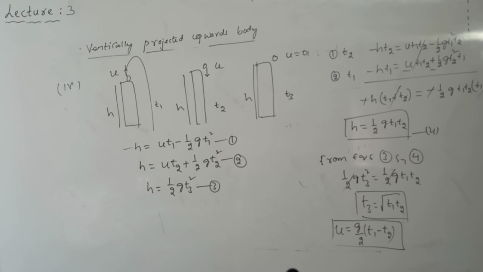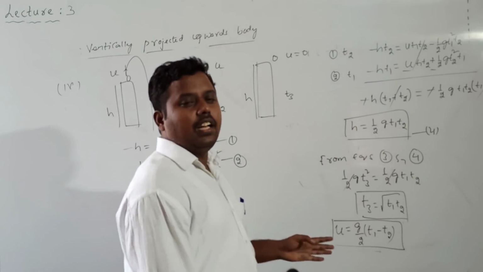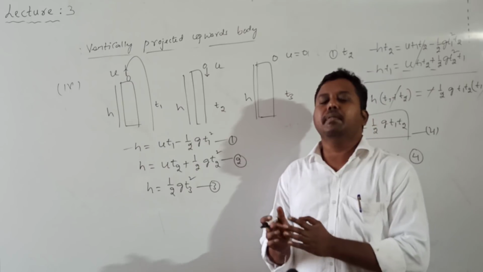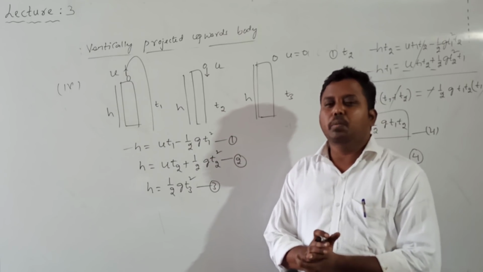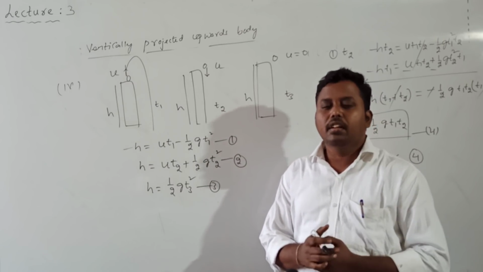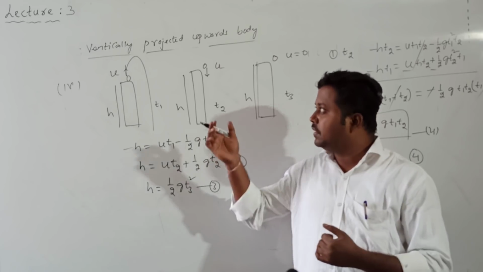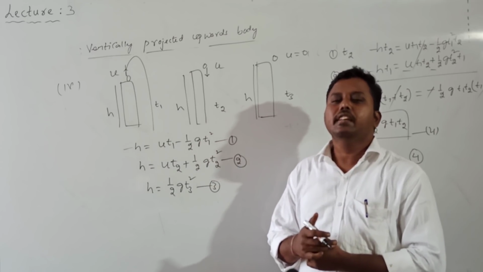Okay, so this is for vertically projected bodies. Till now, except one graphical case, we have completed the maximum of the synopsis. Tomorrow we'll discuss those graphs. Then tomorrow itself we'll start the numericals of this chapter, motion in a straight line.